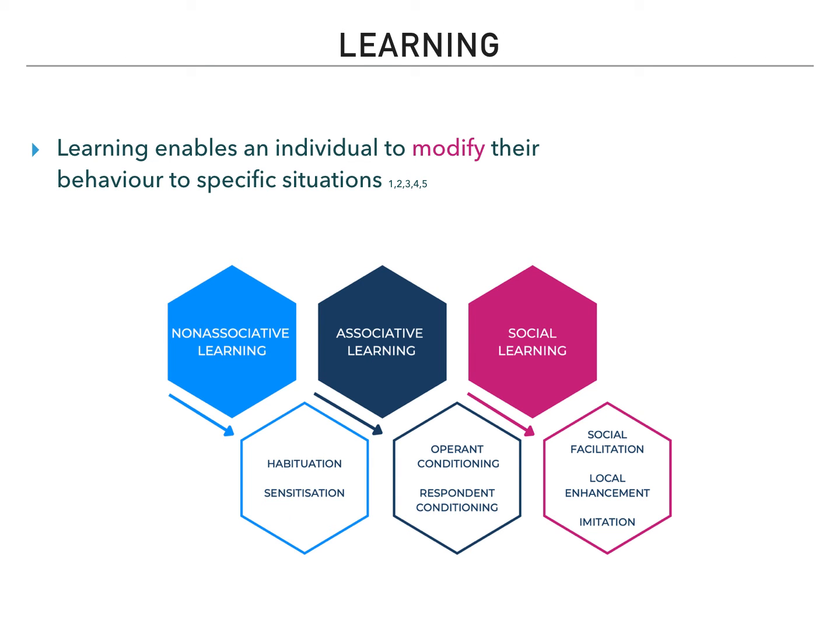Learning is a change in behavior due to experience. It takes up where reflexes, modal action patterns, and general behavior traits leave off. Social learning, such as local enhancement, associative learning, such as operant or respondent conditioning, and non-associative learning, such as habituation or sensitization, all affect the dog's behavior. They enable an individual to modify their behavior to specific situations. A dog's learning history impacts their behavioral development. For example, a learning history of punishment or lack of habituation in early development can cause negative emotional responses, and a learning history of reinforcement and perceived control over outcomes builds resilience and inhibits the impact of stress.